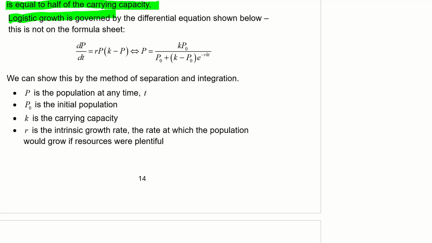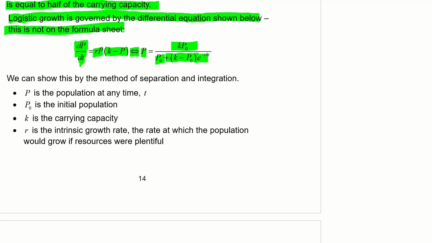Logistic growth is governed by the differential equation shown below. This is not on the formula sheet. dP/dt is equal to rP(K minus P), and that can be changed into the solution P equals KP₀ over P₀ plus (K minus P₀)e to the negative rKt. We can show this by the method of separation and integration, and we'll look at that in examples that follow.